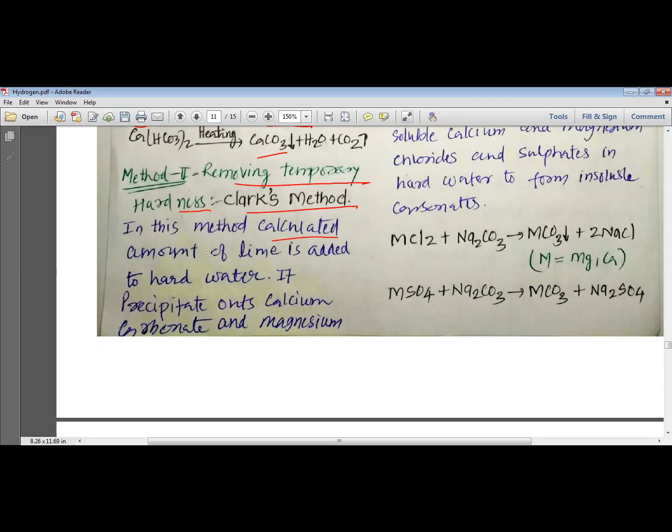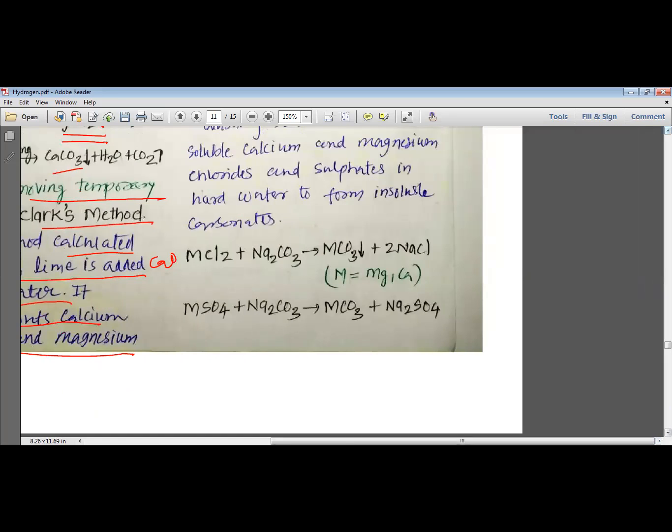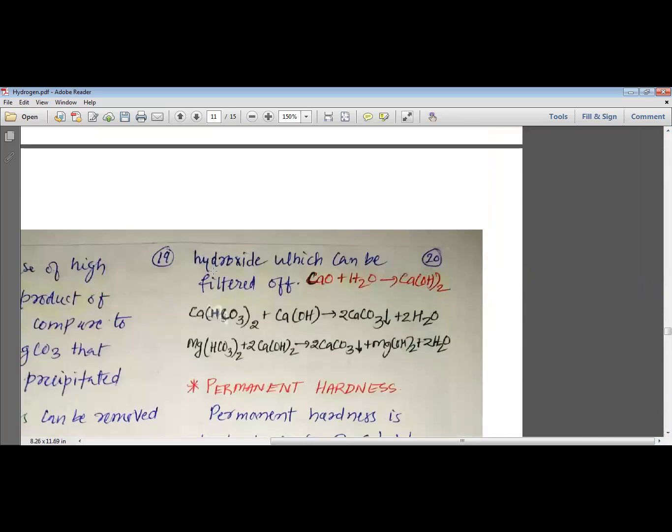In this method, a calculated amount of lime, that is calcium oxide, is added to hard water. It precipitates out the calcium carbonate and magnesium ion as magnesium hydroxide, which can be filtered out. Let us see how it works. So when we add the lime, my dear students, into the water,